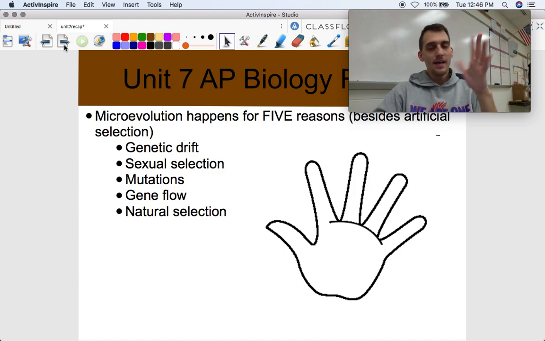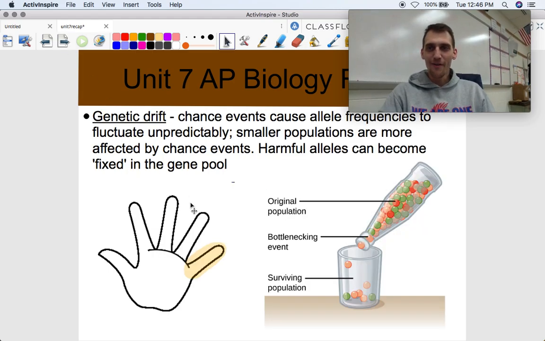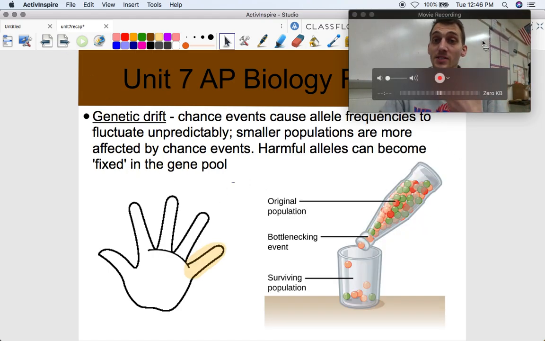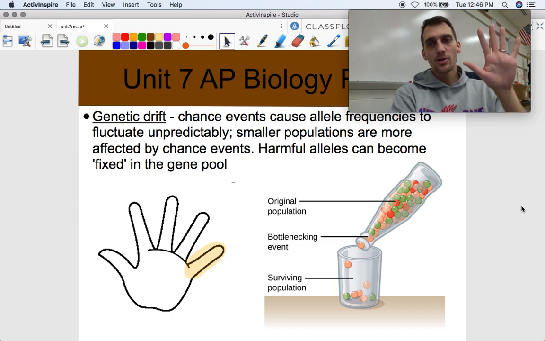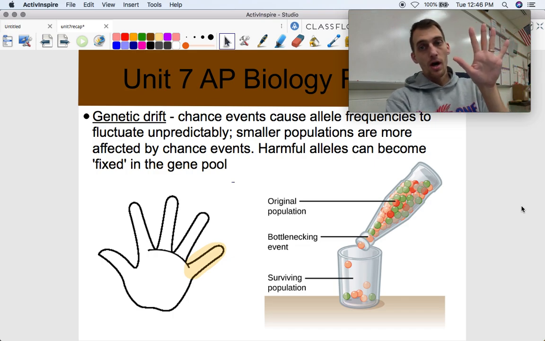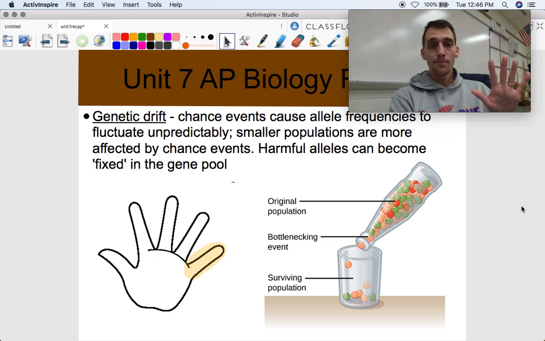If you're taking notes, you can trace your hand and make a little hand turkey with our 5 fingers of evolution, 5 reasons why allele frequencies change. And the first one that we represent with our pinky is called genetic drift, and this is when chance events cause allele frequencies to fluctuate unpredictably.